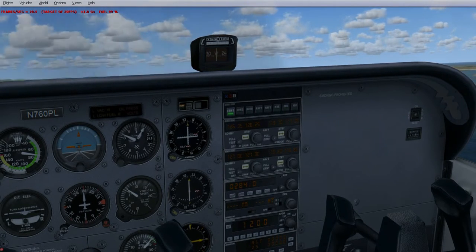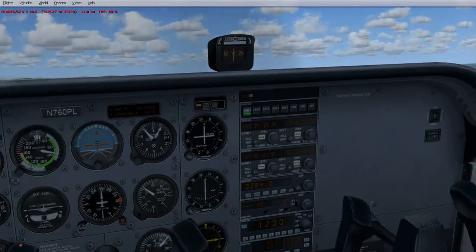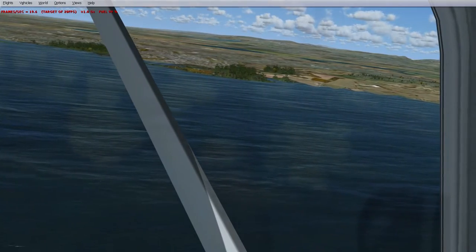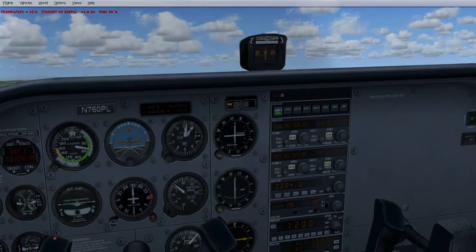Tower, Cessna, November 760 Papa Lima to land. Cessna, November 760 Papa Lima, Liverpool Tower, make right traffic, runway 27, altimeter 2992. Okay, so we're going to make right downwind, runway 27, Cessna 0 Papa Lima.